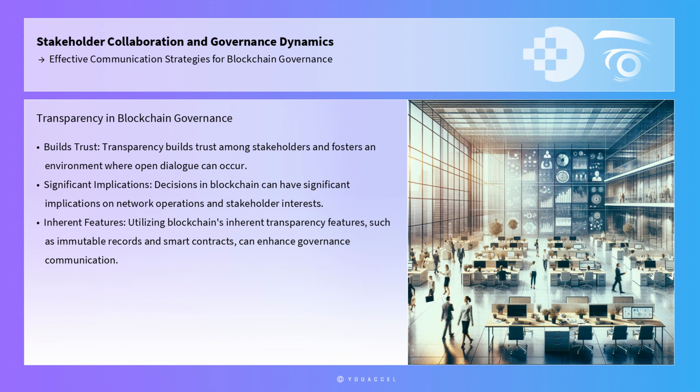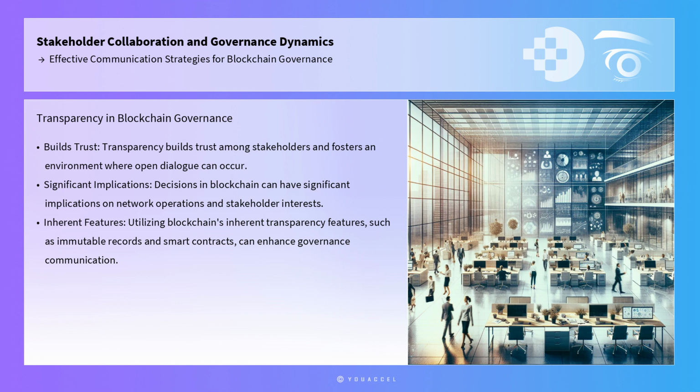One of the fundamental pillars of effective communication in blockchain governance is transparency. Transparency builds trust among stakeholders and fosters an environment where open dialogue can occur. This is particularly important in blockchain, where decisions can have significant implications on network operations and stakeholder interests.